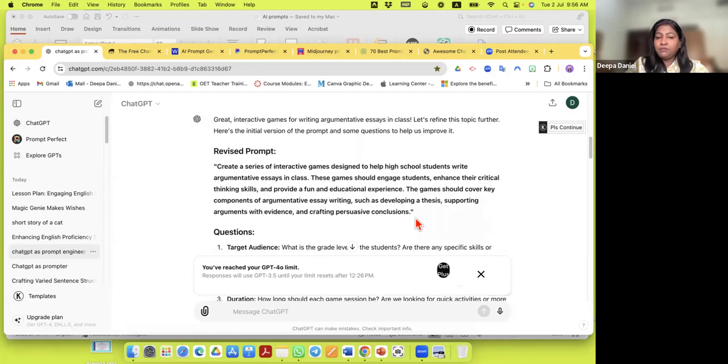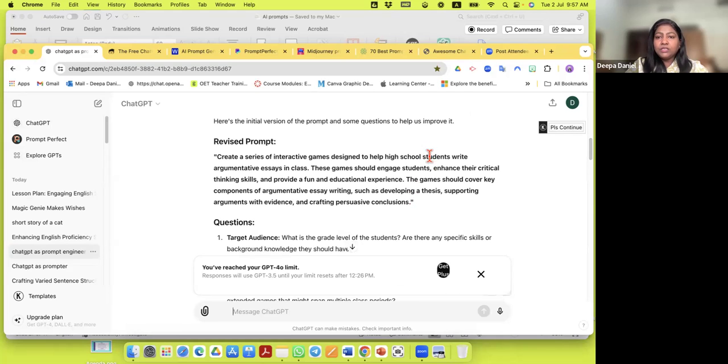Look, it gave me a prompt because I told it to become my prompter. So it says, create a series of interactive games designed to help high school students write essays. These games should engage. So look at this beautiful prompt that I got. If I had to make my own prompt, it would have taken me a lot of time, following all those formulas that I told you about in the beginning. Of course, if you have time, go ahead, because there's nothing better than being creative, instead of using the AI tools. But we are lacking time and we need to save time. So this is how we can go about it.